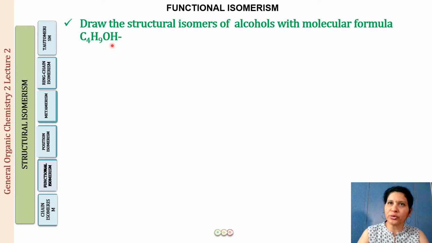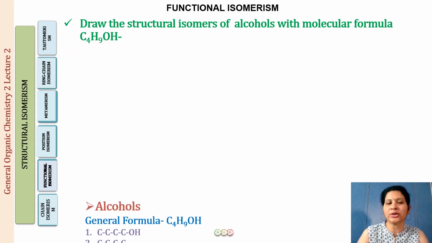So for those two butanes, if you remove the different types of hydrogens, you will be getting four different types of butyl radical isomers. And wherever we will be removing a hydrogen, we will be putting up an OH group. This is exactly what we have done in the previous lecture also when we drew the structures for C4H9Cl. So let us recall that.